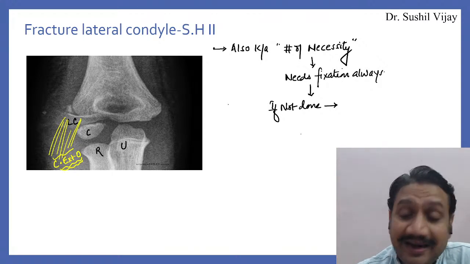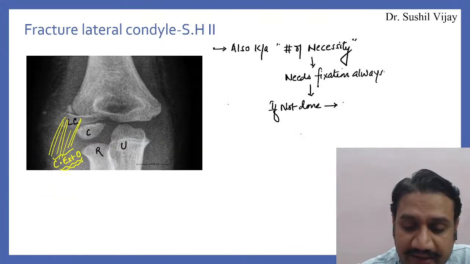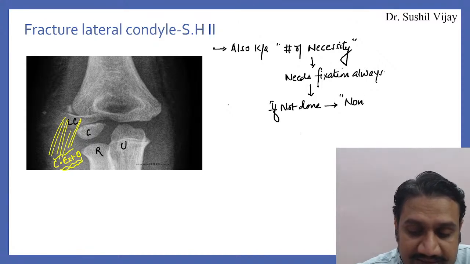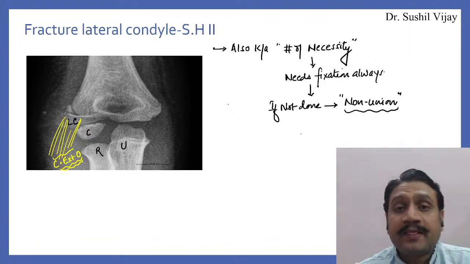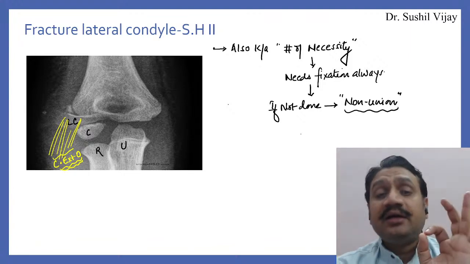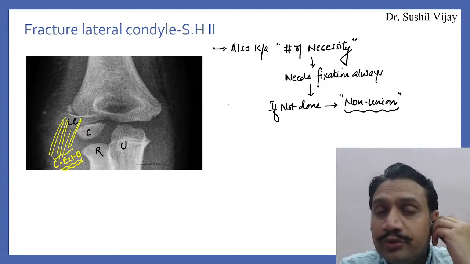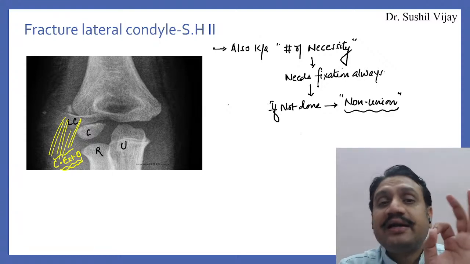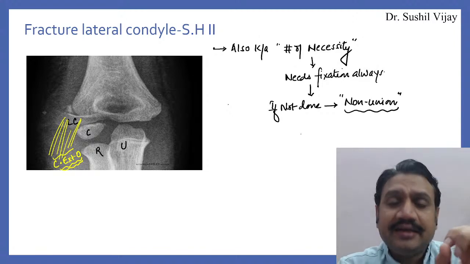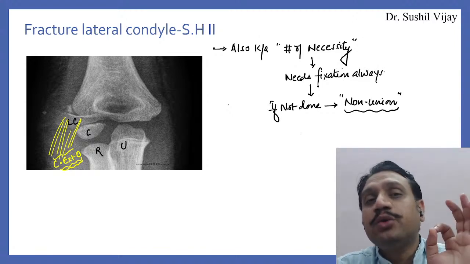The fragment will not unite, and that is why the lateral condyle has the most common complication of what? Non-union, right? Another MCQ of your exam. Lateral condyle fractures are related to what kind of complication? They're related to non-unions. So supracondylars are related to malunions, right? Lateral condyle is related to non-unions.